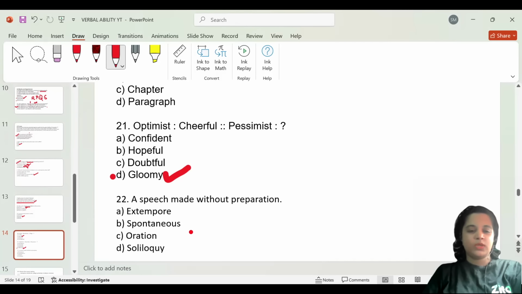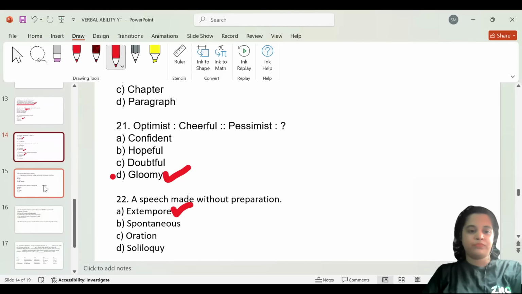All right, again, we have a one-word substitution. A speech made without preparation. What do you call a speech that is made without preparation? Which is extempore. Extempore is a speech that is generally made without any preparation on the spot. You could go to Google and look for one-word substitutions and analogies and practice a couple of other questions for your own benefit and practice purposes.